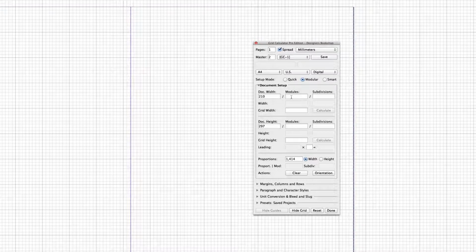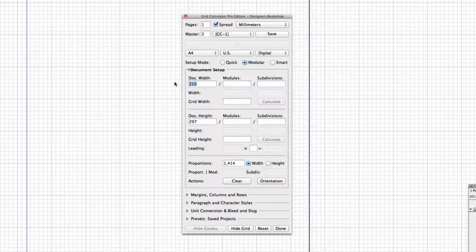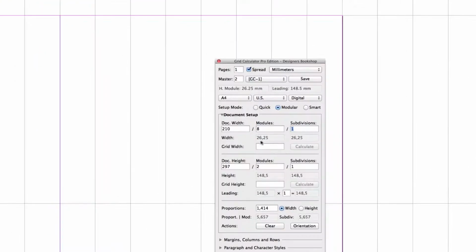As you can see here, we have different fields. We have the document width. You can enter whatever value that you want here in your selected unit. You have modules and you have subdivisions. Now modules is sort of like the first dividing of the document. If I enter 8 modules here, you can see what the width of each module is below it, and the same for subdivision.